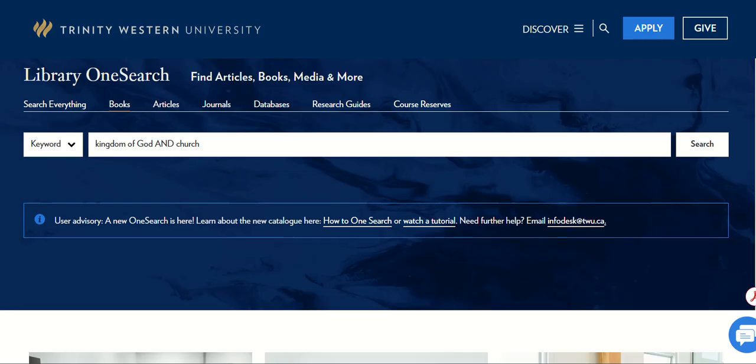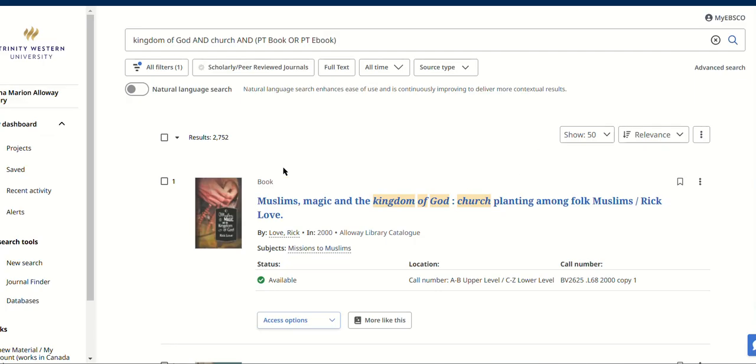So I'm going to click on Search, and it's going to bring up this screen here. Before you do anything, up at the top, just off the screen here, there is a login. Click on it and then use your TW email address and password to log in. That's required if you want to get access to much of anything. You'll notice we've got 2,752 results. That's a lot of results.